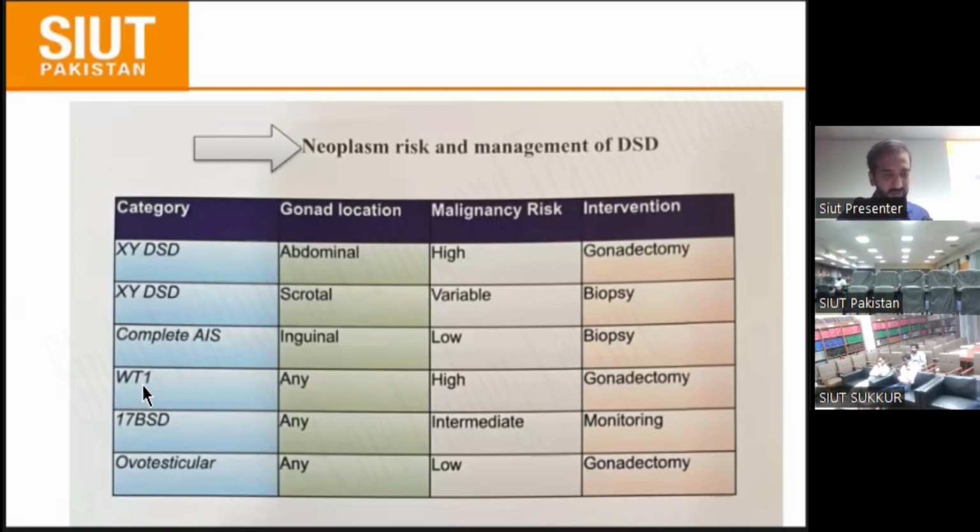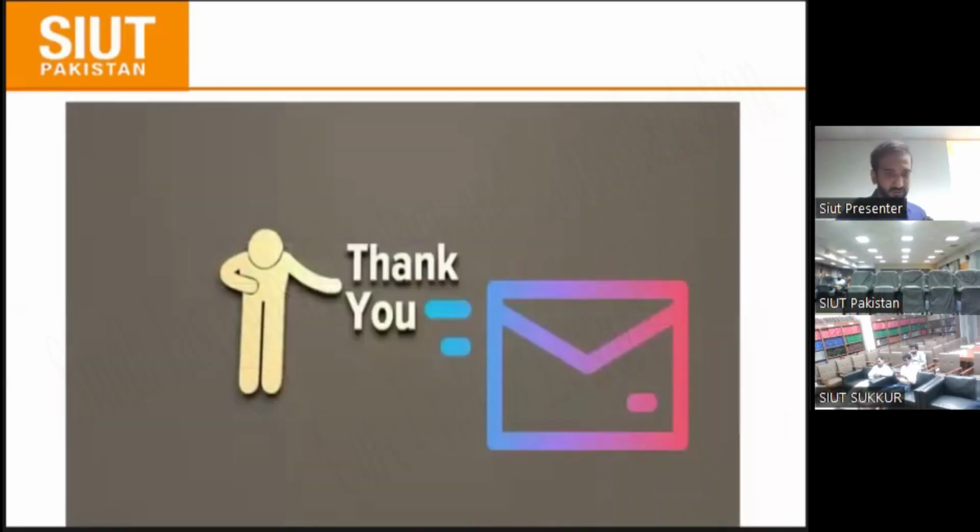And here is the WT1 gene, which is present with renal involvement. Whatever the gonad location, the malignancy risk is high. When you diagnose WT1 gene involvement, then as early as possible, gonadectomy is needed. And 17 beta HSD deficiency and ovotesticular DSD vary in their approach to gonadectomy. Thank you.